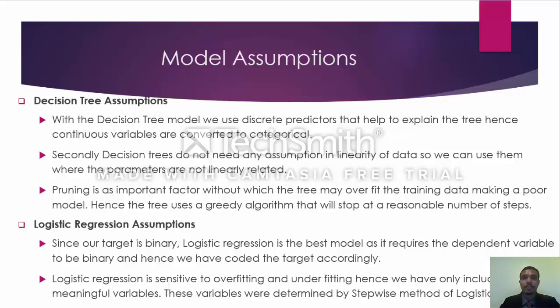With the decision tree model, we use discrete predictors that help to explain the tree, hence continuous variables are converted to categorical variables. Secondly, decision trees do not need any assumption of linearity in the data, so we can use them when the parameters are not linearly related. Pruning is an important factor without which the tree may overfit the training data, making it a poor model. Hence, the tree uses a greedy algorithm that will stop at a reasonable number of steps.